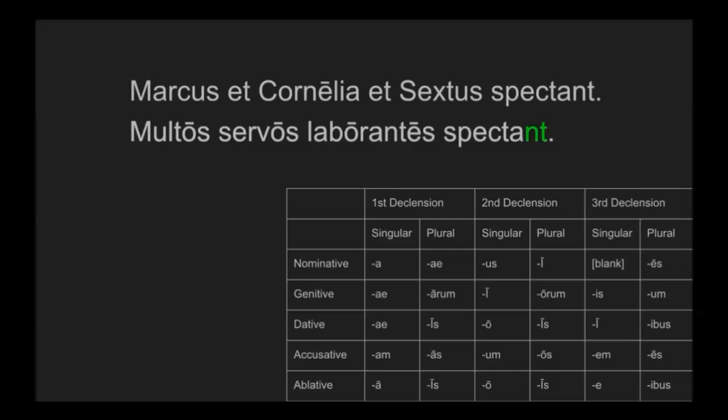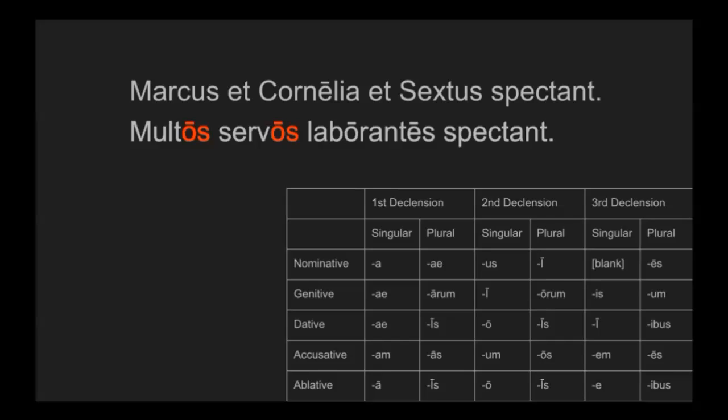If we look over at a noun, we recognize servos as a noun, and so let's look at its ending. It's accusative plural. And if we look at multos, we know that that comes from multus, many. And it's a 2-1-2 adjective, so when it's describing a masculine noun, it has to follow the second declension. Servus is a masculine noun, so it's possible that multos is going with servos. If we look at the case ending, then we see that multos matches in gender, number, and case with servos. Now it's very, very likely that multos goes with servos.